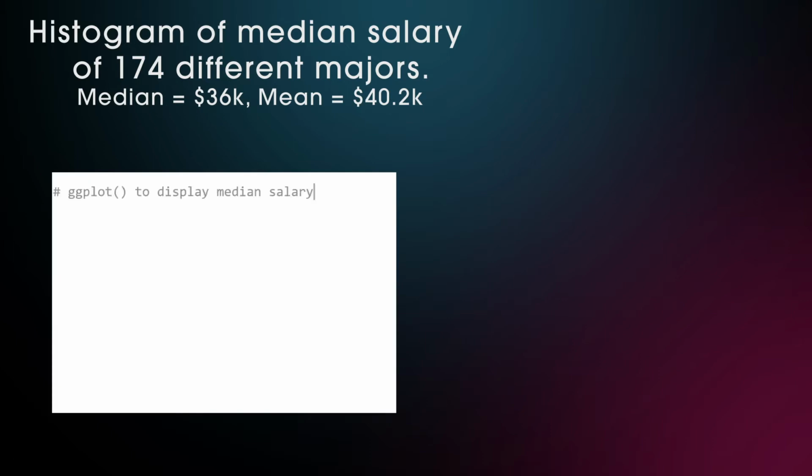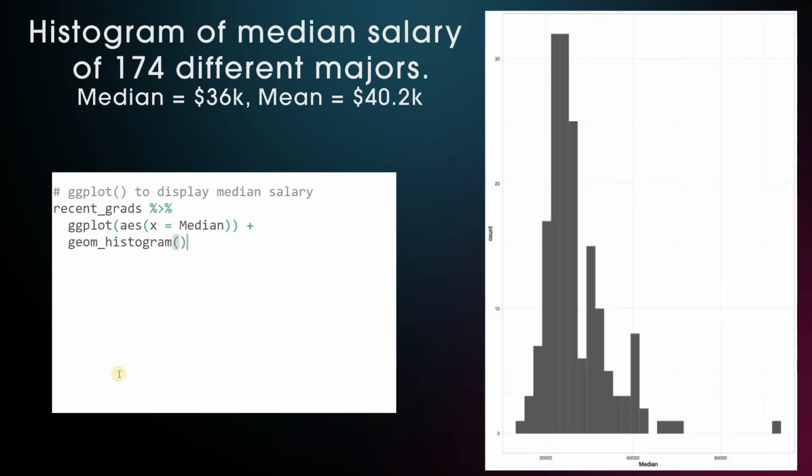And to plot the distribution of these salaries, we piped the recent grads data frame into the ggplot function. There we specify the aesthetic mapping with median salaries on the x-axis and then plot the data by adding the geom_histogram. We see that there is an outlier above $100,000 that comes from petroleum engineering and that the data doesn't strictly follow a normal distribution. There's a small skew to the right because the mean of $40,000 is bigger than the median of $36,000.